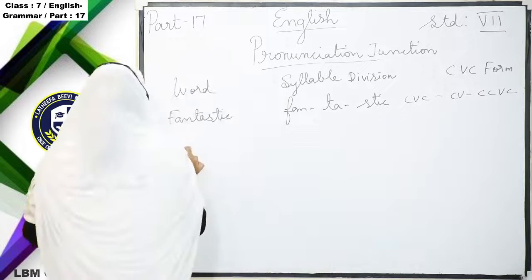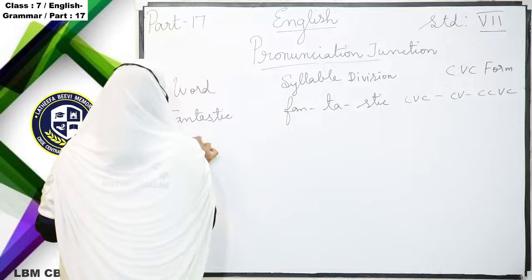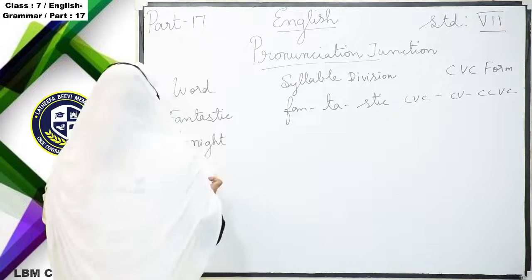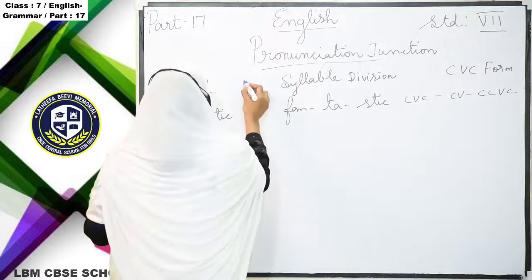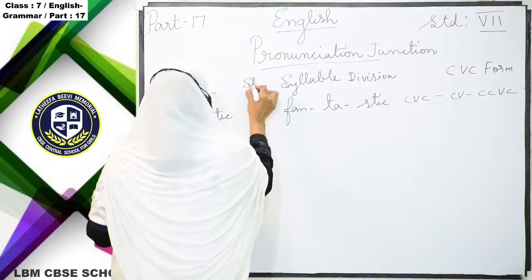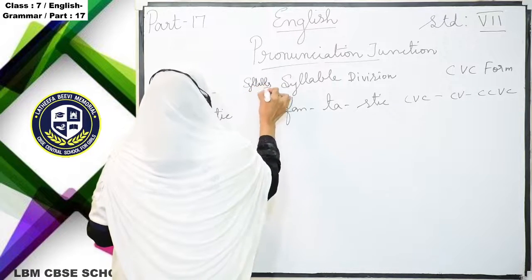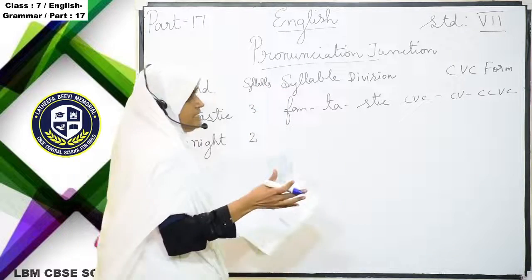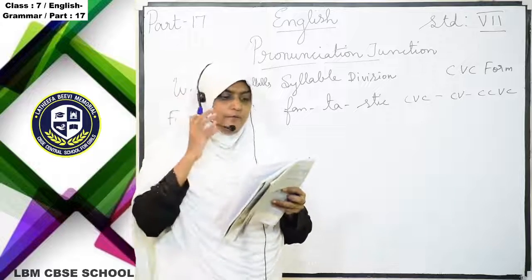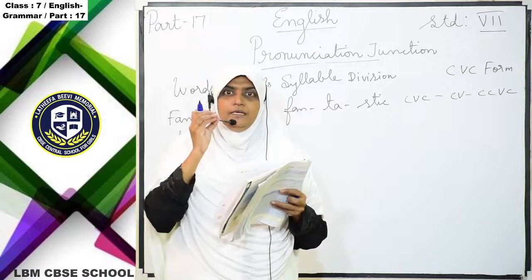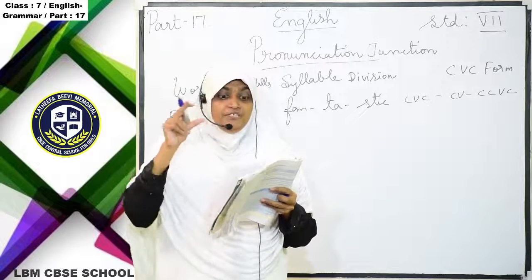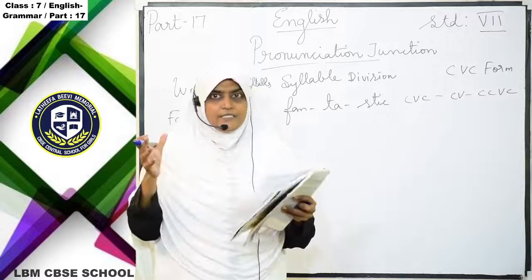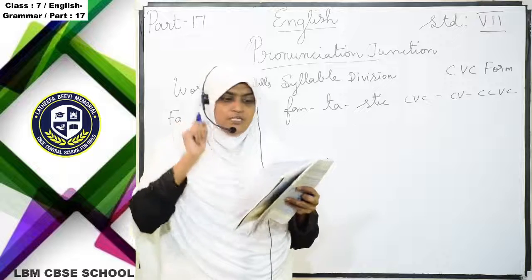And one more example we are going to see. Tonight. Very interesting, this one. So here the syllables are, this is 3 syllables, this is 2 syllables. Tonight, when you are pronouncing it, you can hear it. Fantastic, 3 divisions, 3 syllables. Here tonight, 2 syllables are there.